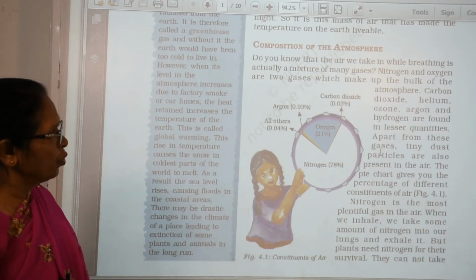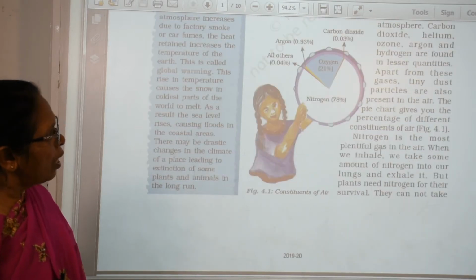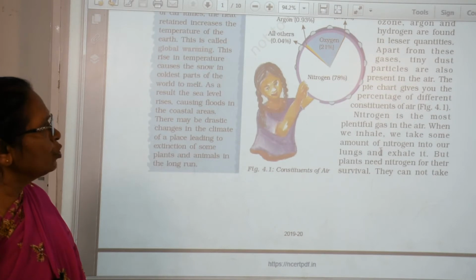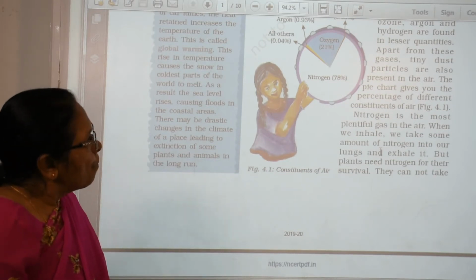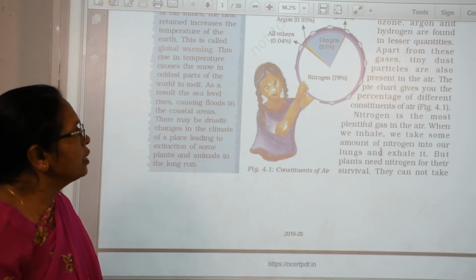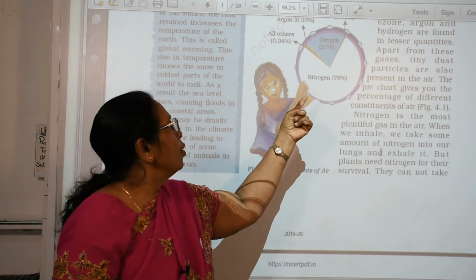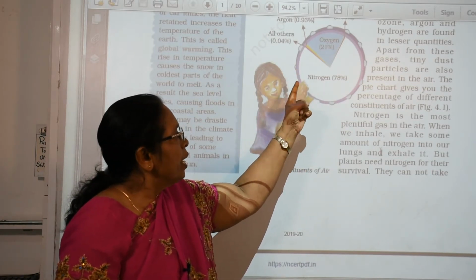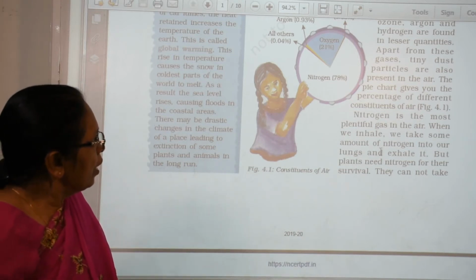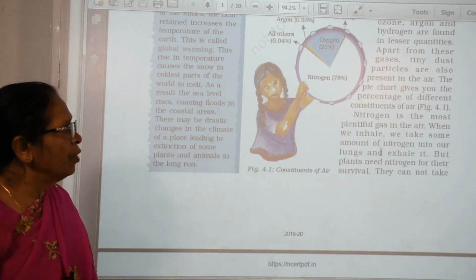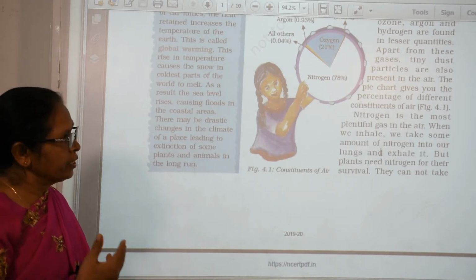The carbon dioxide is also there, but not in that much amount. Nitrogen is the most plentiful gas in the air. Now you can see, which has the more percentage? Not oxygen, but the nitrogen, 78% in the air. When we inhale, we take some amount of nitrogen inside the lungs and exhale it.